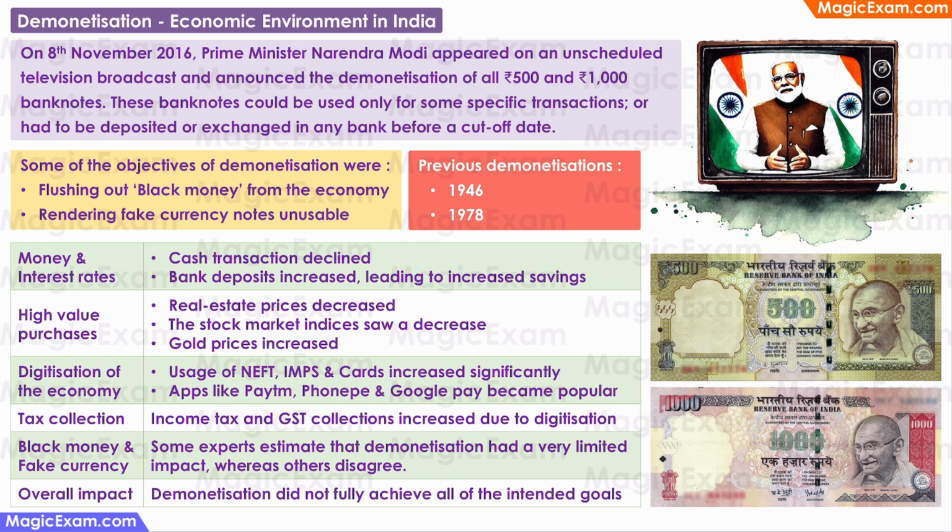And historically, this was not the first time that such a demonetization was done. Previously, demonetization of banknotes had been done in 1946 and in 1978. But in 1946 or in 1978, the size of the Indian economy was much smaller. And also, these large denomination notes were mainly being held by very wealthy people. So the impact of the demonetization was probably quite minimal. But in 2016, the 500 rupee and the 1000 rupee notes represented around 86% of the overall value of the currency in circulation at that time.